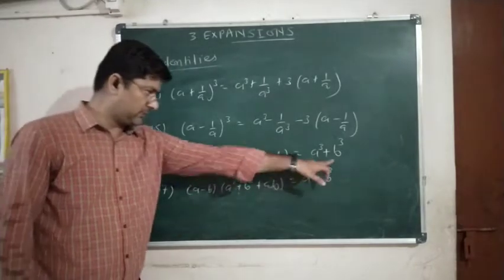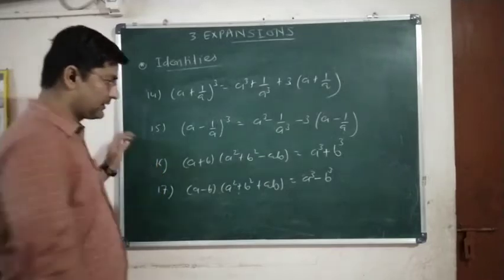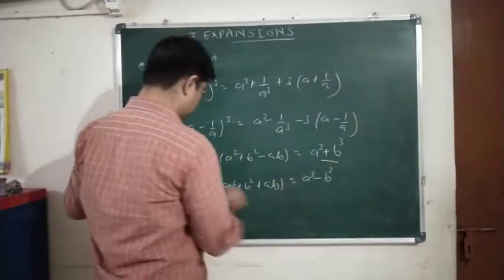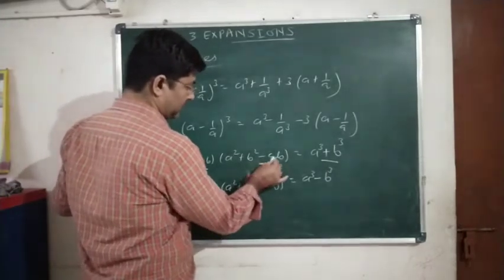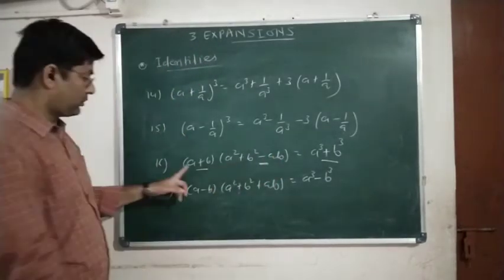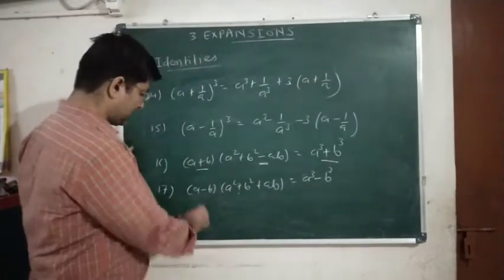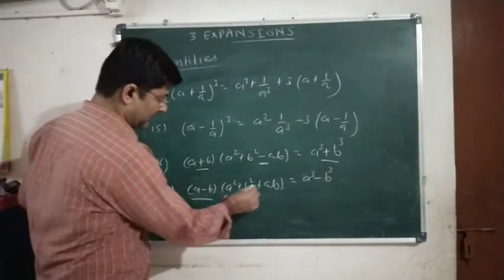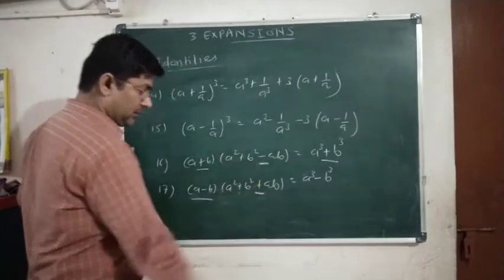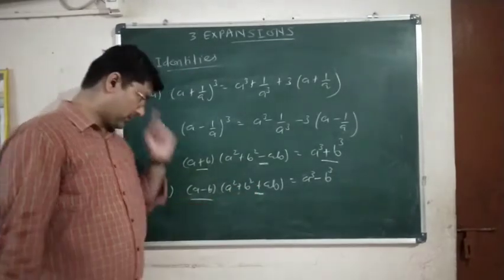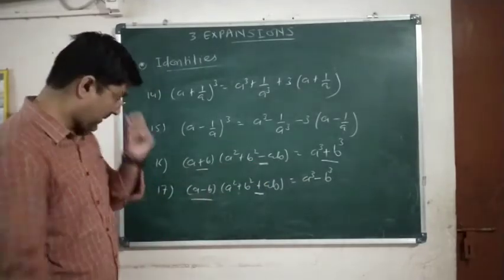Okay, a cube plus b cube is equal to (a plus b) into bracket (a square plus b square minus ab). Remember that if here we have a plus sign, then the first bracket contains plus, and in the second bracket the sign of the middle term is opposite of this sign. Again, if a cube minus b cube is there, then the first bracket is a minus b only, and the sign is changed. If minus is there in the first bracket, the middle term sign will be plus. So opposite signs are always coming in this formula, remember. Clear?